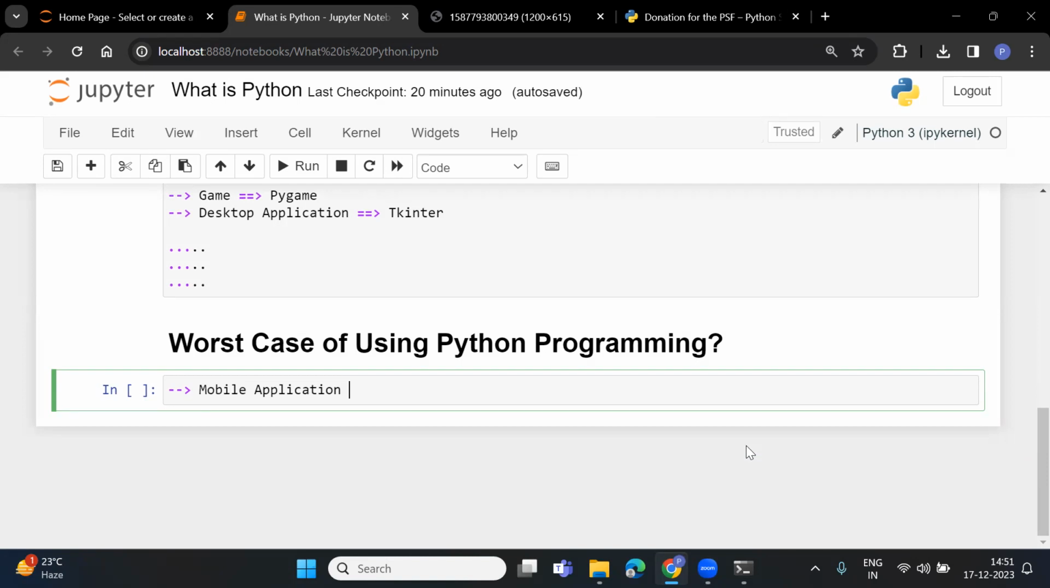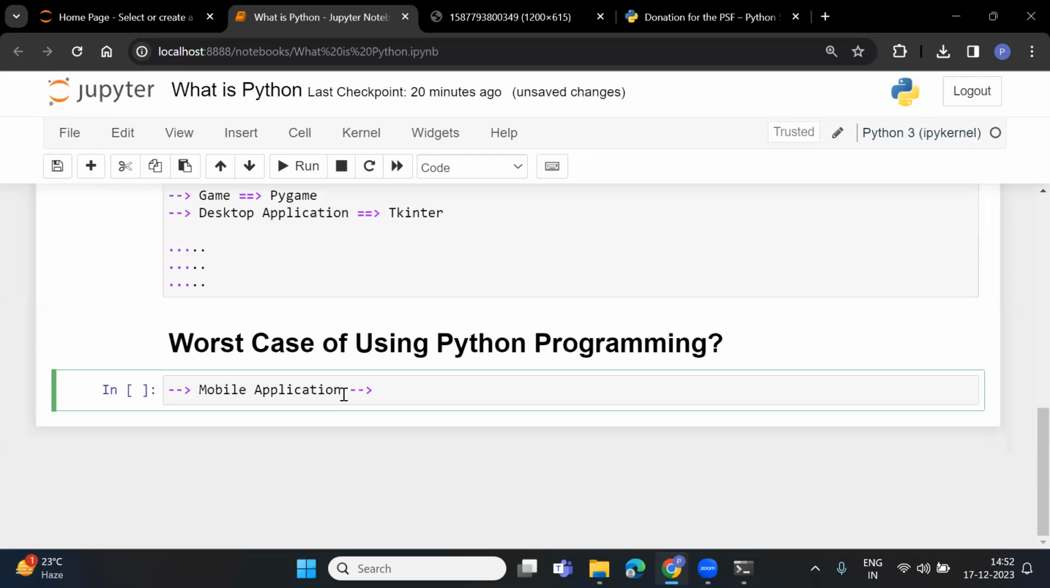It is not recommended to implement mobile applications with the help of Python. Still we can implement them; we can do it, but in real time it is not recommended. Now, what is the reason behind that? The reason is that Python programming is slower as compared to Java and C++. That is the reason it is not recommended to use Python in mobile applications.